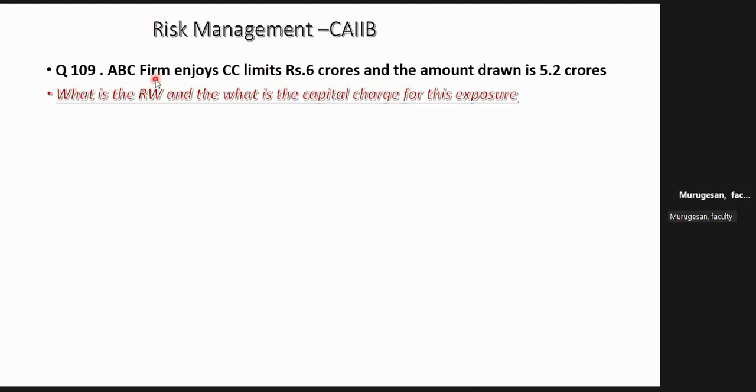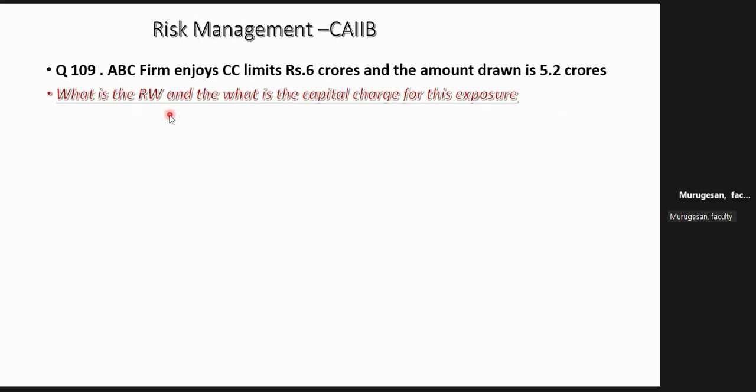So, for example, one more question. These are the questions normally being asked because in a CC account something will be drawn and something will not be drawn. I think we have done this, but I want to focus because this is a question repeatedly being asked. A firm enjoys a CC limit of 6 crore, but they have drawn 5.2. So they can still draw 0.8 crore. Right now this is a liability. The 0.8 they may draw, may not draw, but still you have to find out the risk weight.